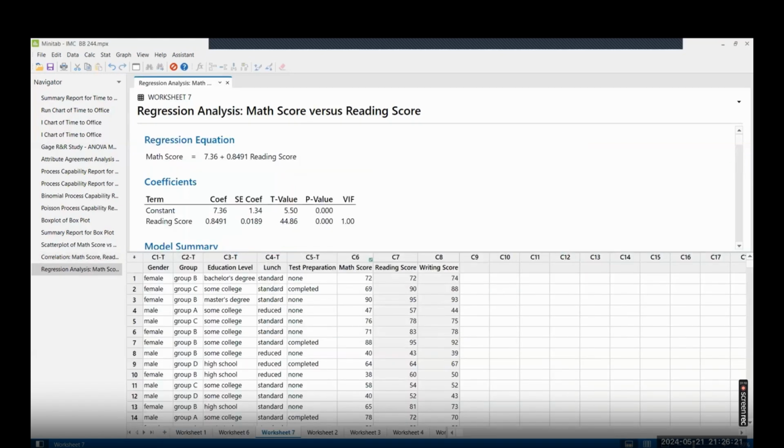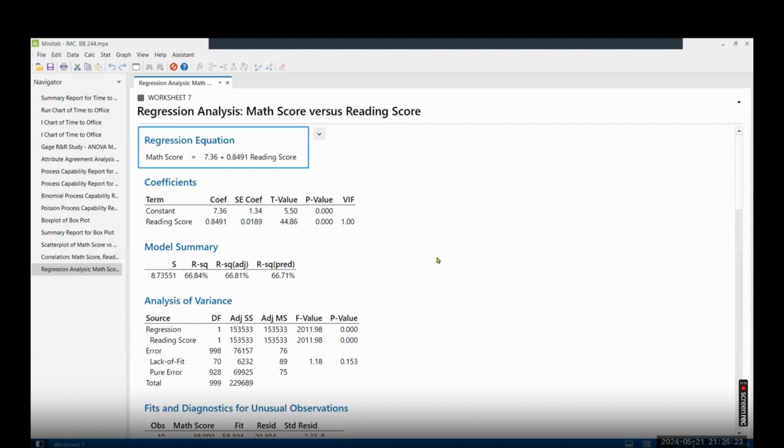And now you have an equation in front of you. What is that? Y is equal to a plus bx, where the value of a is 7.36 and the value of b is 0.8491. You can put the value of x and you will get the value of y, or you transform the equation, x is equal to y minus a divided by b, so you can get the value of x as well here.